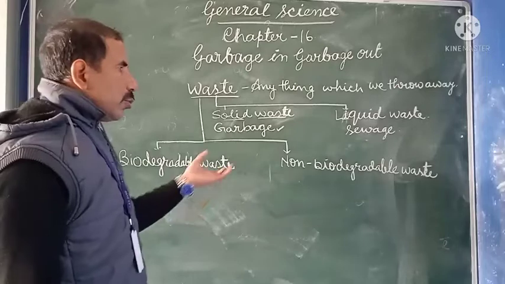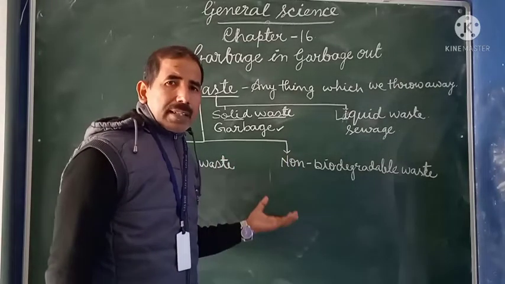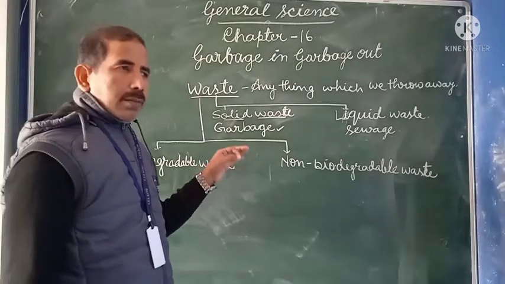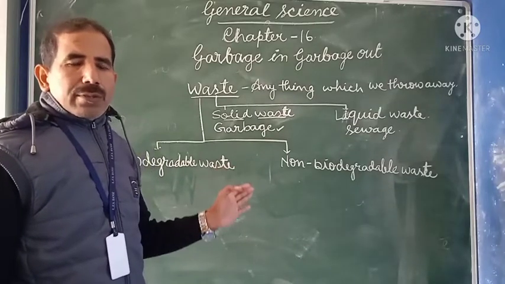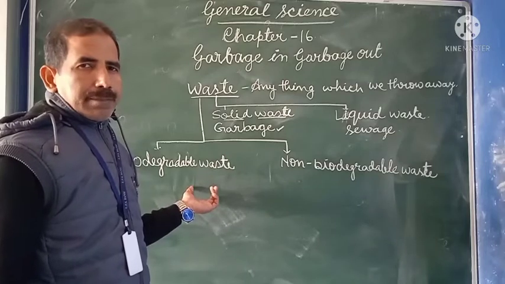For example, leaves of trees that fall in our backyard: if you keep them below the soil, they will decompose very easily and change into manure. So these are all called biodegradable waste.